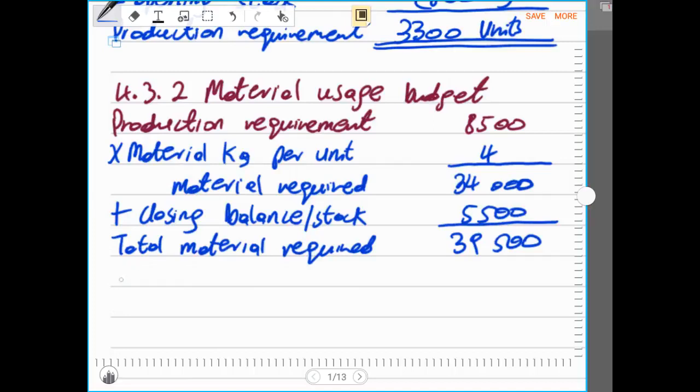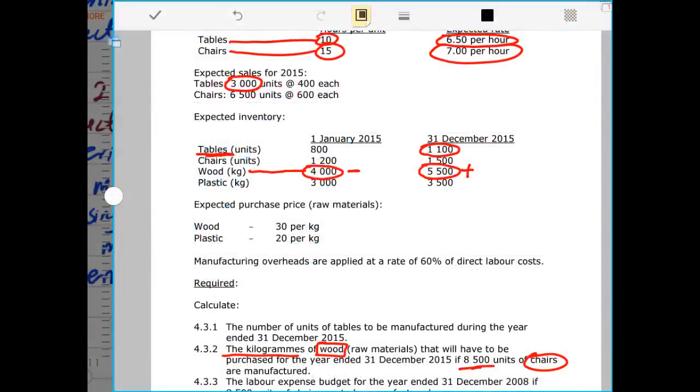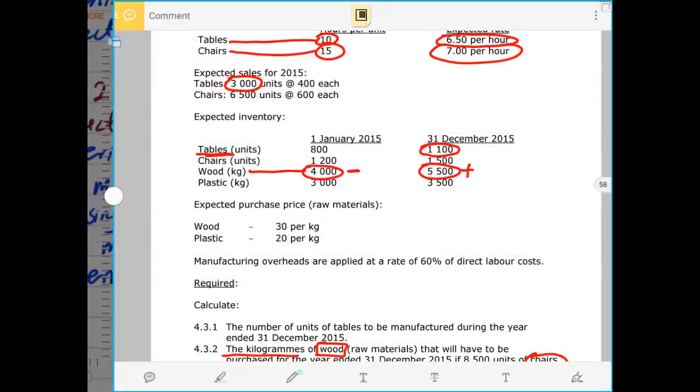So that is why we have to say minus opening balance, because opening balance was already purchased last year and we don't need to buy the opening balance. Then we have to say less opening stock, and our opening stock is 4,000 units. So now let us go and confirm that our opening stock was 4,000.